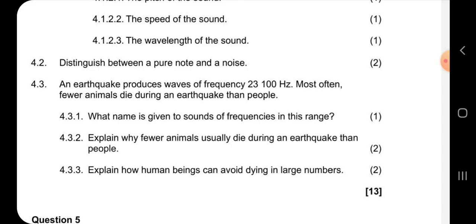And then 4.3.2, explain why fewer animals usually die during an earthquake than people. I'm going to show you the memo. And then 4.3.3 says explain how human beings can avoid dying in large numbers.